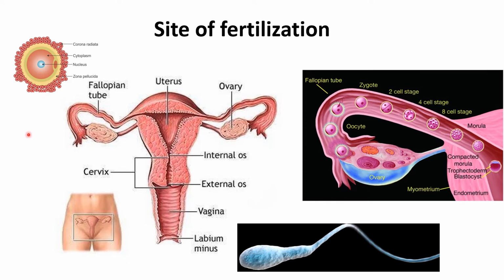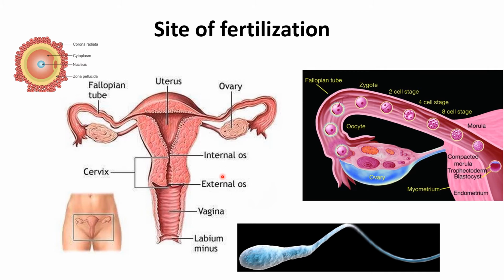After then, by the movement of the fimbriae and the uterine tube, the oocyte reaches to the site of fertilization. Now the second question, how the sperm reaches to the site of fertilization? The sperm reaches to the site of fertilization by the movement of their tail and the uterine cilia, and also by the chemoattraction.